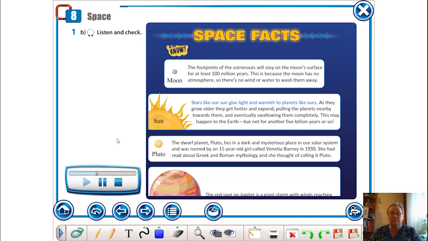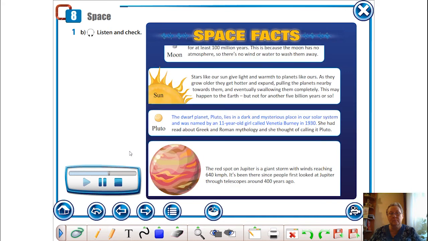Stars, like our sun, give light and warmth to planets like ours. As they grow older, they get hotter and expand, pulling the planets nearby towards them and eventually swallowing them completely. This may happen to the Earth, but not for another 5 billion years or so. The dwarf planet Pluto lies in a dark and mysterious place in our solar system and was named by an 11-year-old girl called Venetia Burney in 1930.